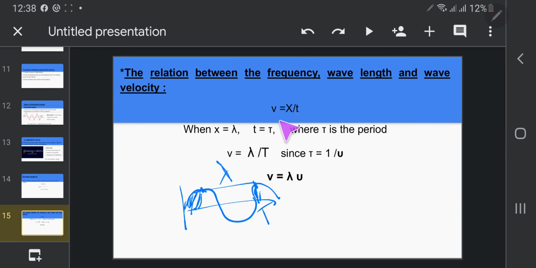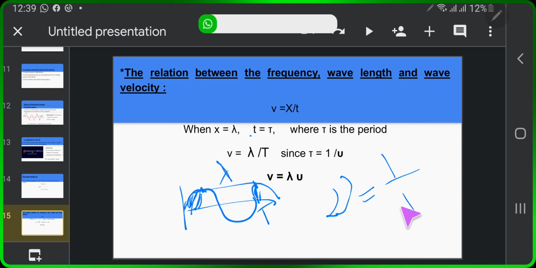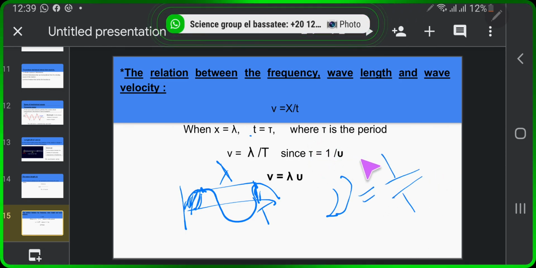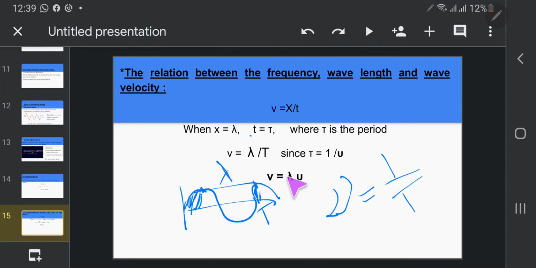So instead of x, put the wavelength, and the periodic time instead of the time. So V equals wavelength divided by periodic time. I know frequency equals 1 over periodic time, so periodic time equals 1 over frequency. So V equals lambda divided by periodic time, and instead of periodic time, 1 over frequency.